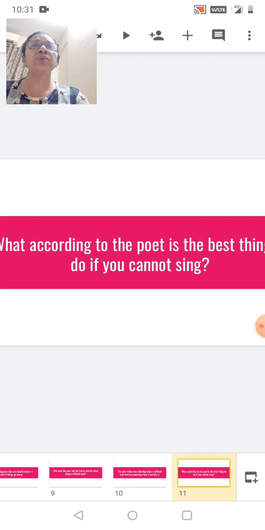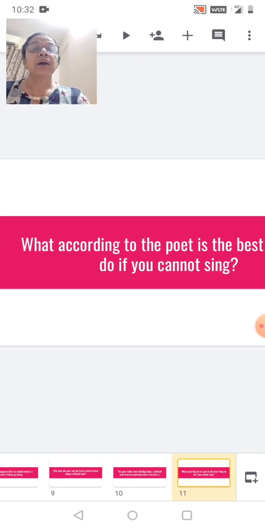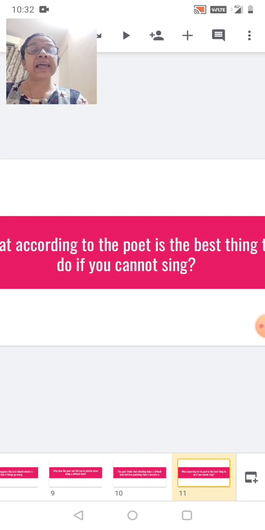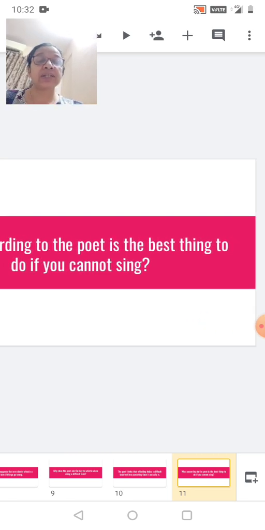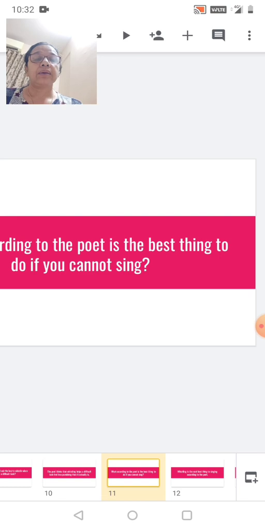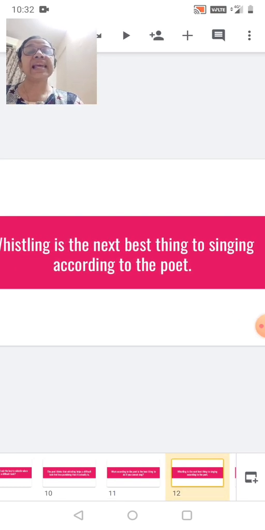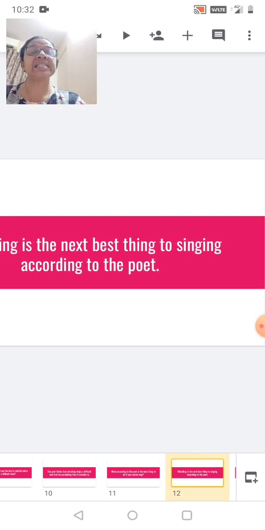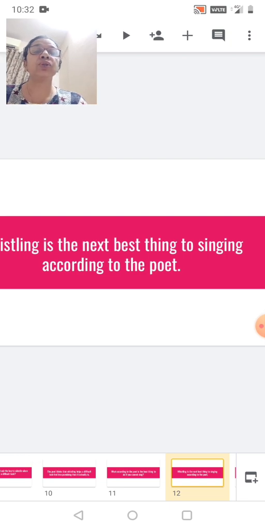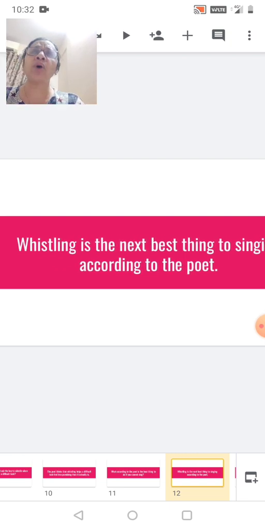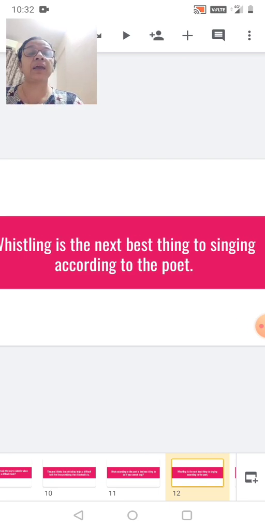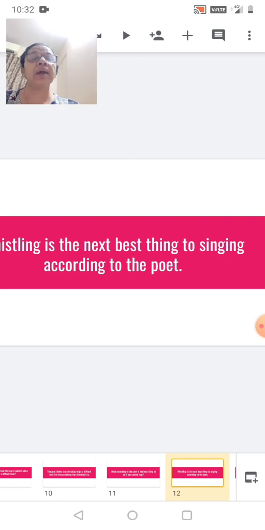So people, if they don't have a good voice, they don't like to sing. So the poet is saying whistling is the next best thing to singing. The poet is saying no problem, never mind if you can't sing, you can whistle. So whistling is the next best thing to singing, according to the poet.